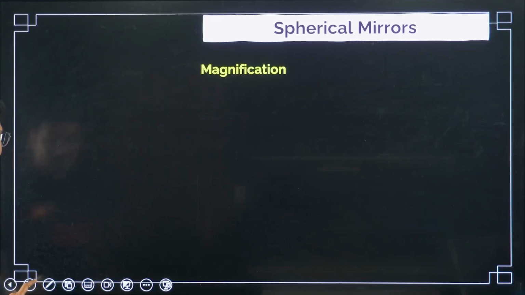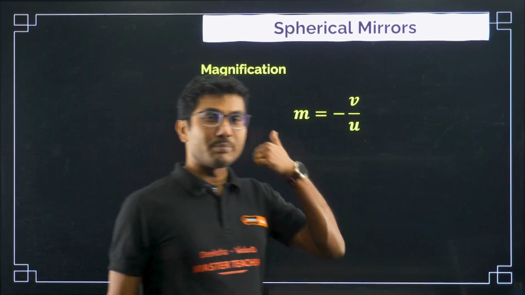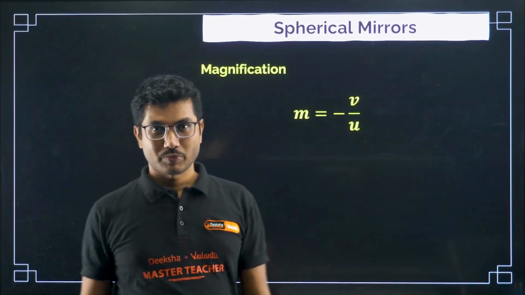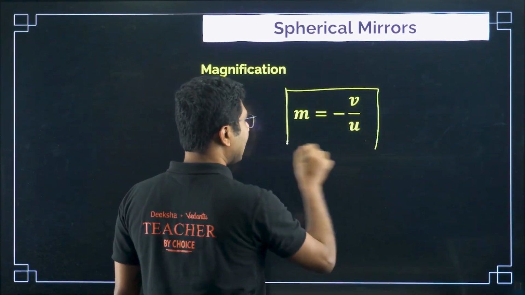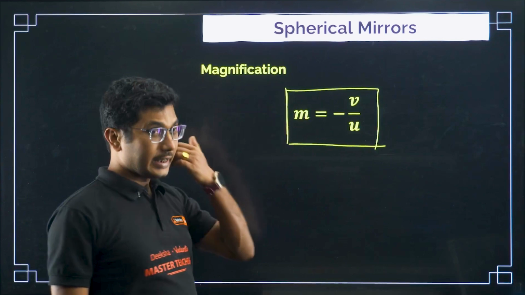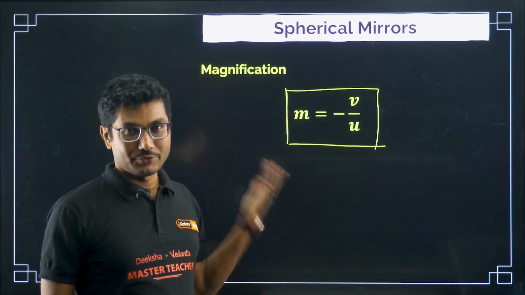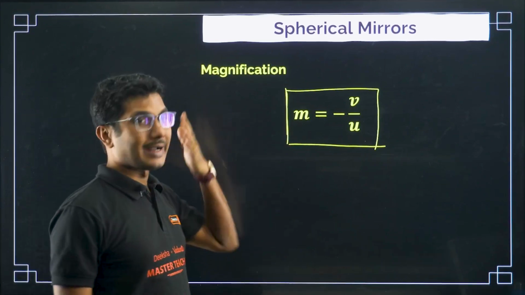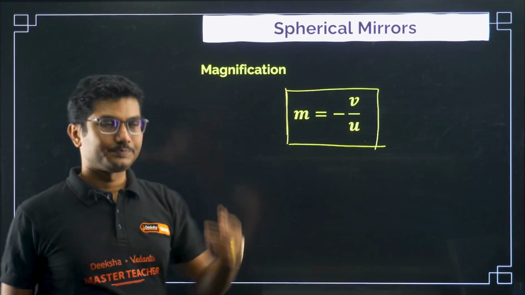Let's see the next question, magnification. So what is magnification? Magnification in case of a mirror is given by m equals minus v by u. You have to remember magnification is different for mirror and lens. The equations are also slightly different, but don't forget, for mirror it is minus. Mirror is minus. If you remember that, then your problem will be solved. M for minus, for mirror.